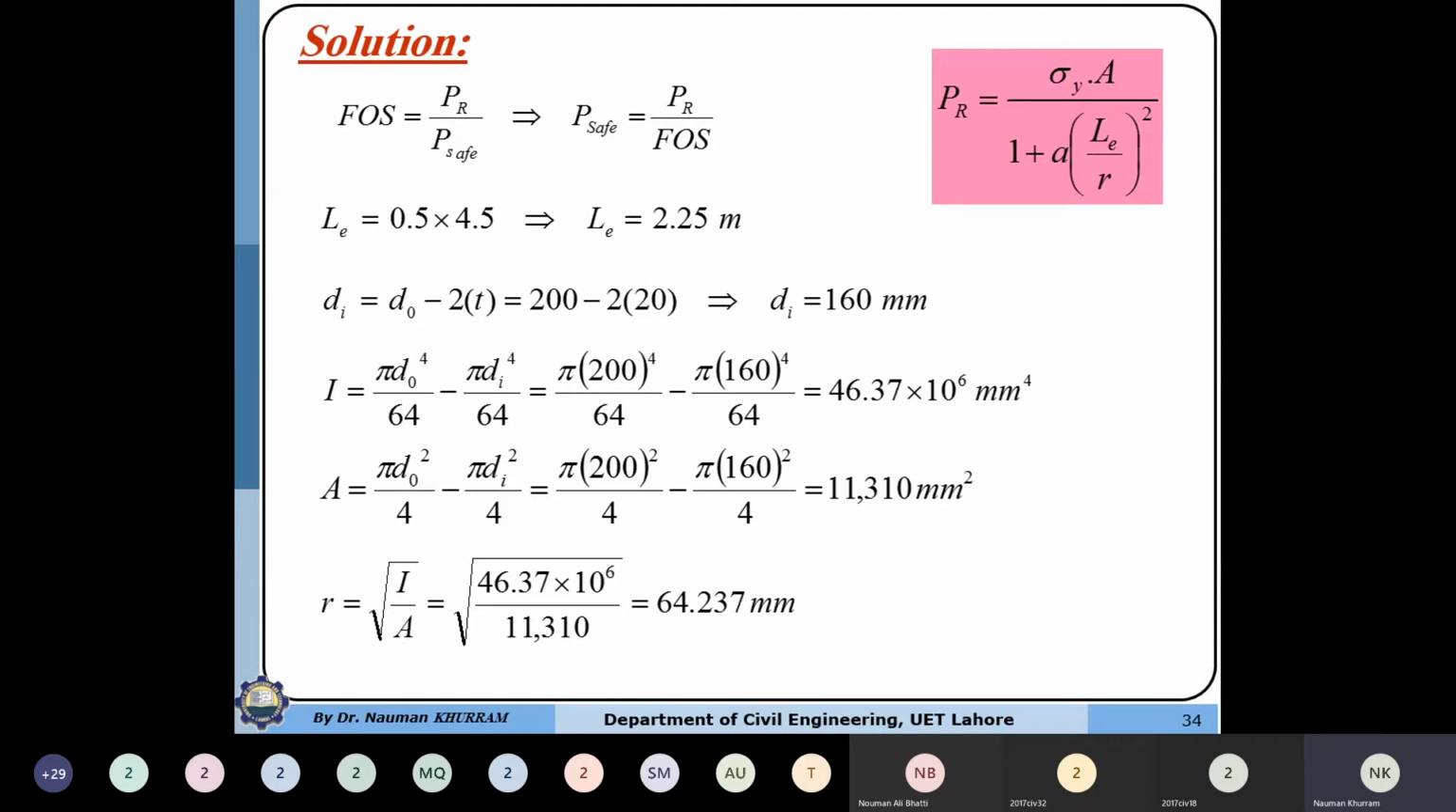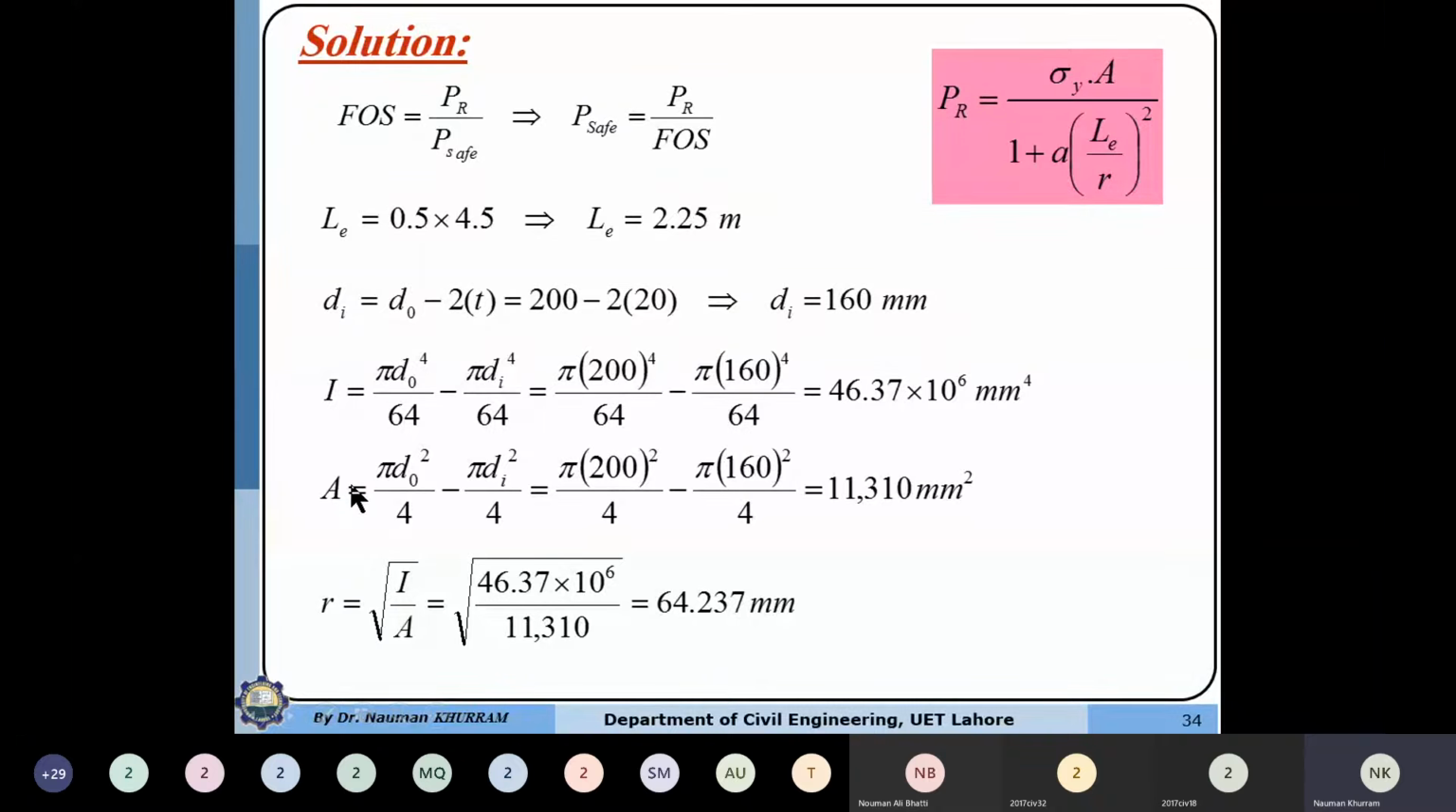Inner diameter will be equal to outer diameter minus 2 times the thickness, which is equal to 160 millimeter. Since we need to calculate the radius of gyration, the minimum radius of gyration will be the same for the hollow circular cross section. So the moment of inertia of this hollow circular cross section will be equal to pi d outer fourth divided by 64 minus the moment of inertia of the hollow portion. So we will have the answer 46.37 into 10^6.